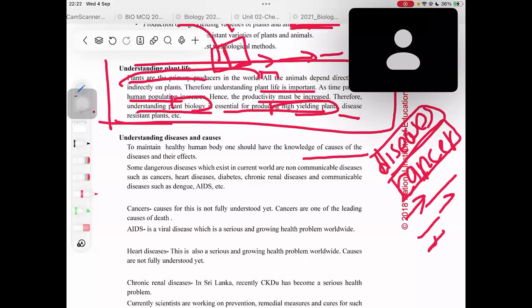But anyways, we know the effects of cancer, right? What happens when we get cancer. And nowadays we have technology to screen different types of cancers, to screen different types of heart diseases, right? Nowadays we do have that technology.